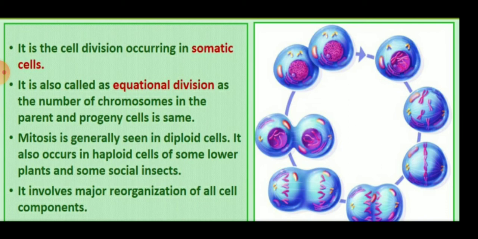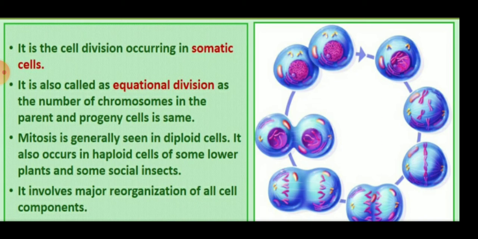Mainly we are calling it the somatic cells, and it is also called equational division because the number of chromosomes is the same in the mother cell and the daughter cell.